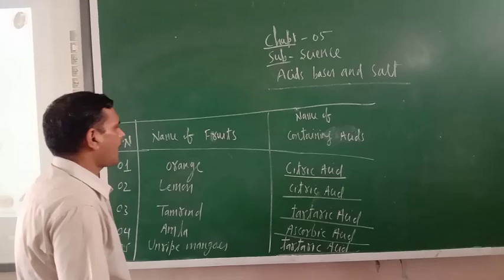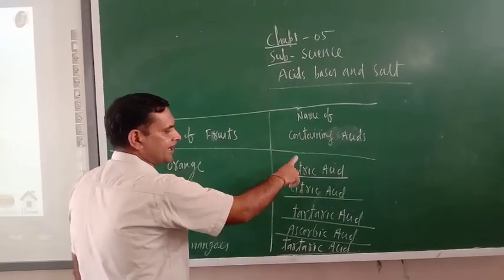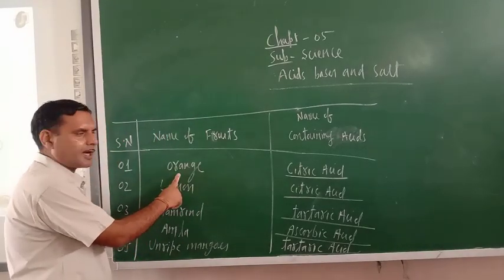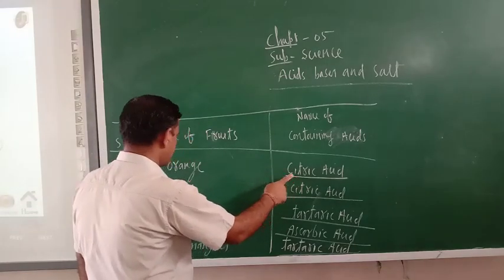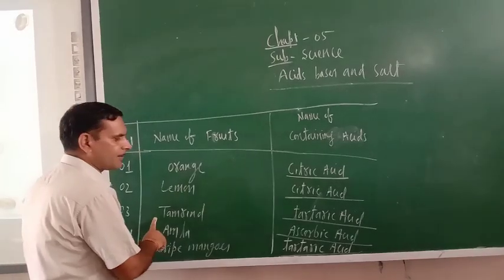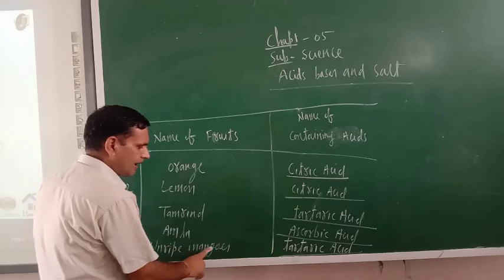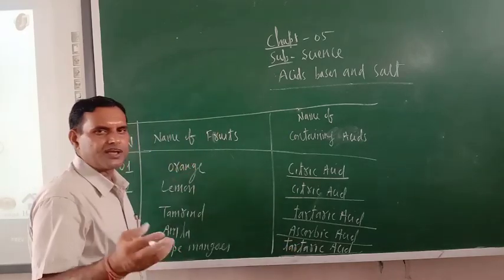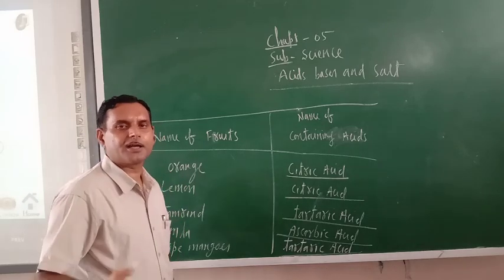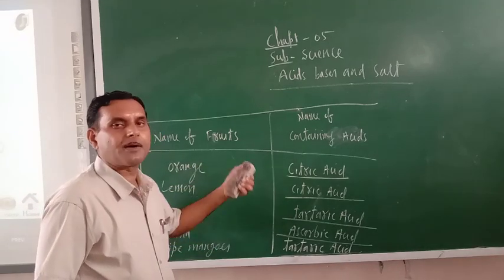Dear cadets, here I am giving you the names of some fruits and what acid they contain. Just see, orange, if we are eating, we are getting citric acid. Lemon, citric acid. Tamarind, tartaric acid. Amla, ascorbic acid. Unripe mangoes, tartaric acid. Means the food which we are eating, which is present in nature, contains such types of acids.